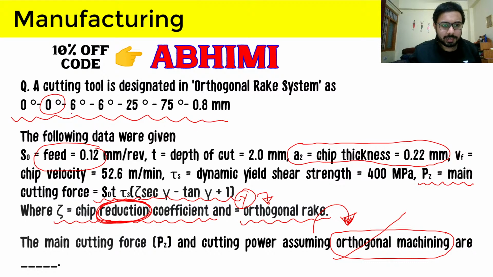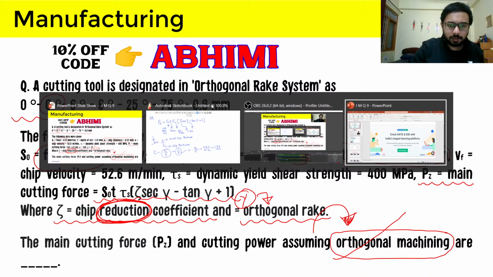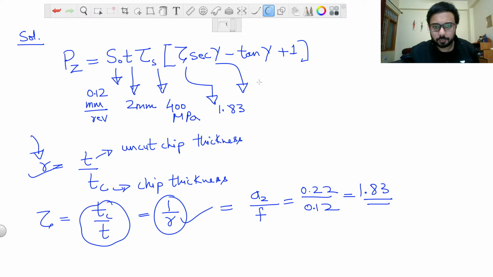And we have the relief angles in the third and fourth terms, and this is the side cutting edge angle, 25°. This is the approach angle, 75°, and the last term is the nose radius, which is in millimeters. So now we have the orthogonal rake angle also. It is 0 degrees. So now what will be the value of PZ?